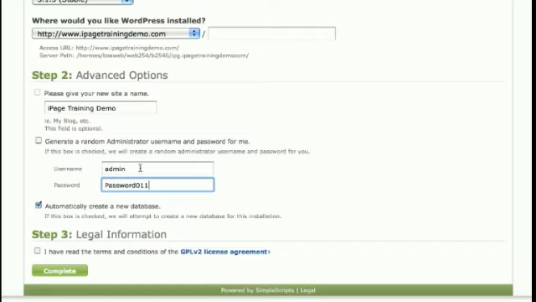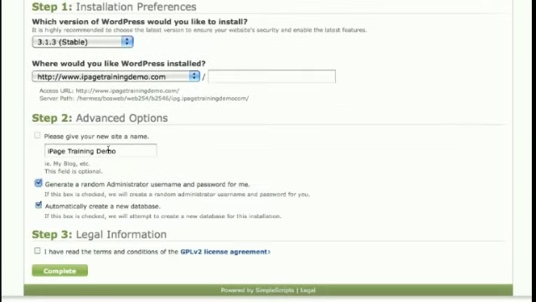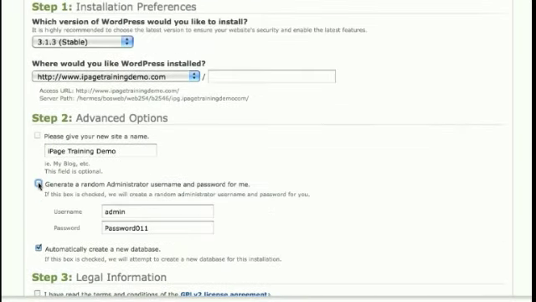Obviously not this one. Or you can actually get Simple Scripts to generate a random administrator username and password for you, which will be emailed to you after the setup. I wouldn't recommend this simply because you want something that's maybe easier to remember for you. So in that case, I would not tick this box here. Okay, so just simply untick it.